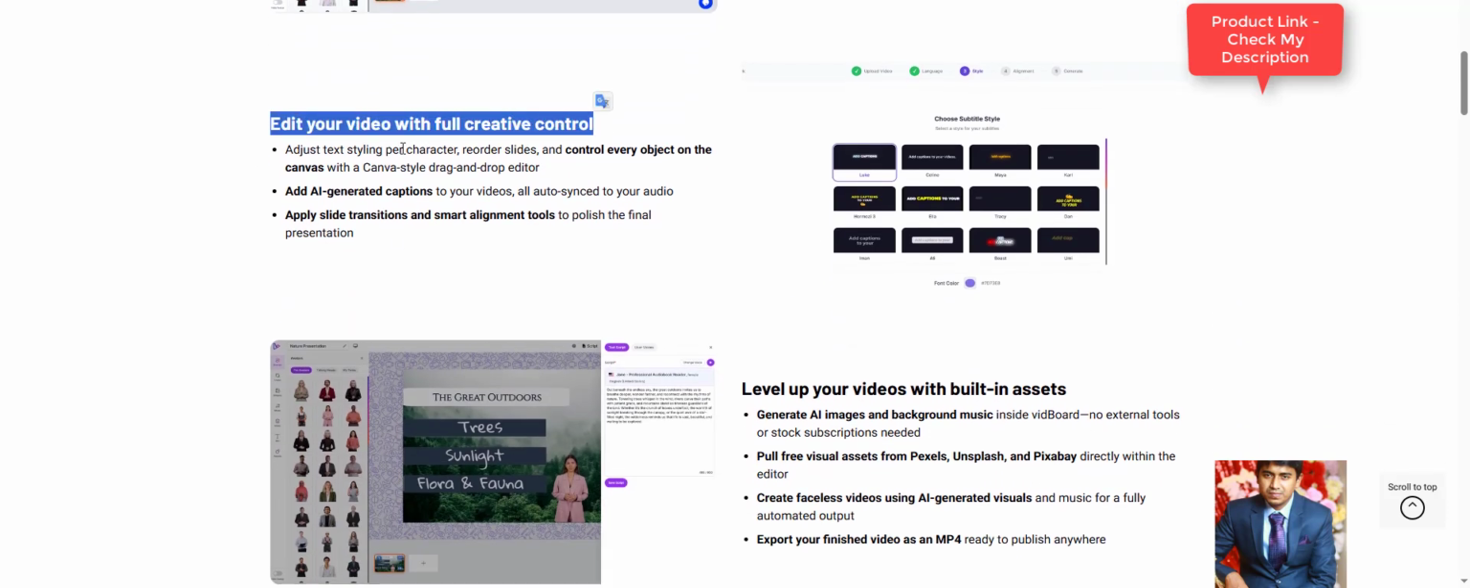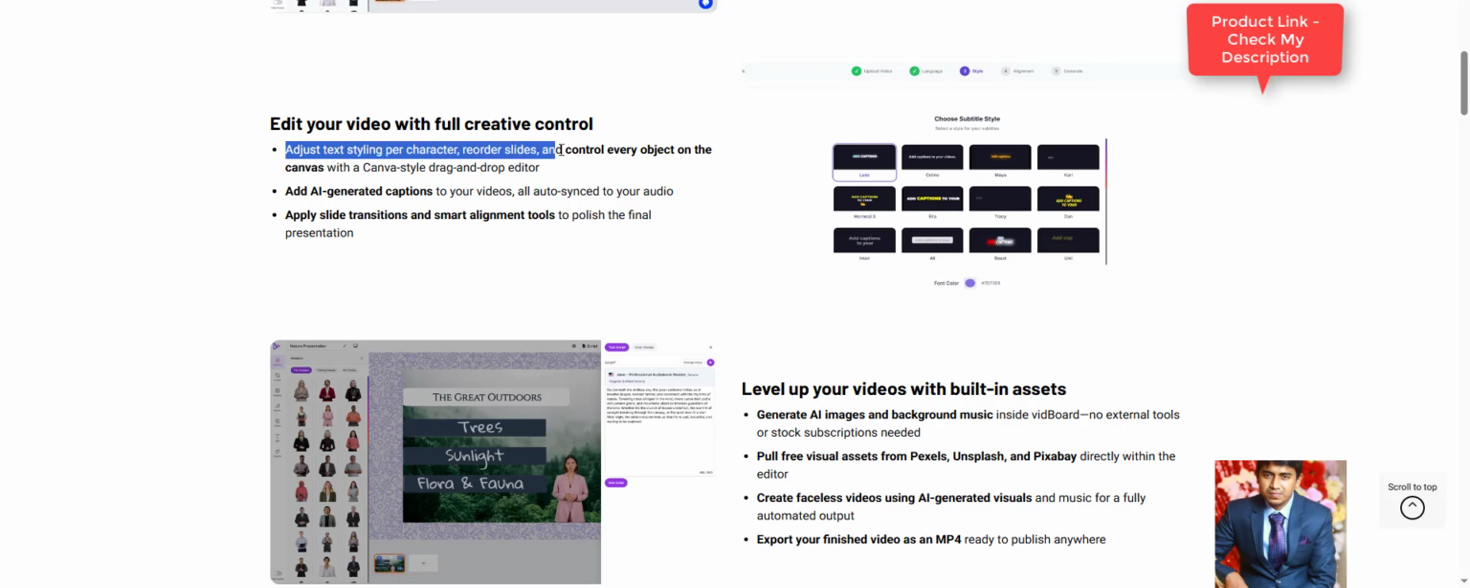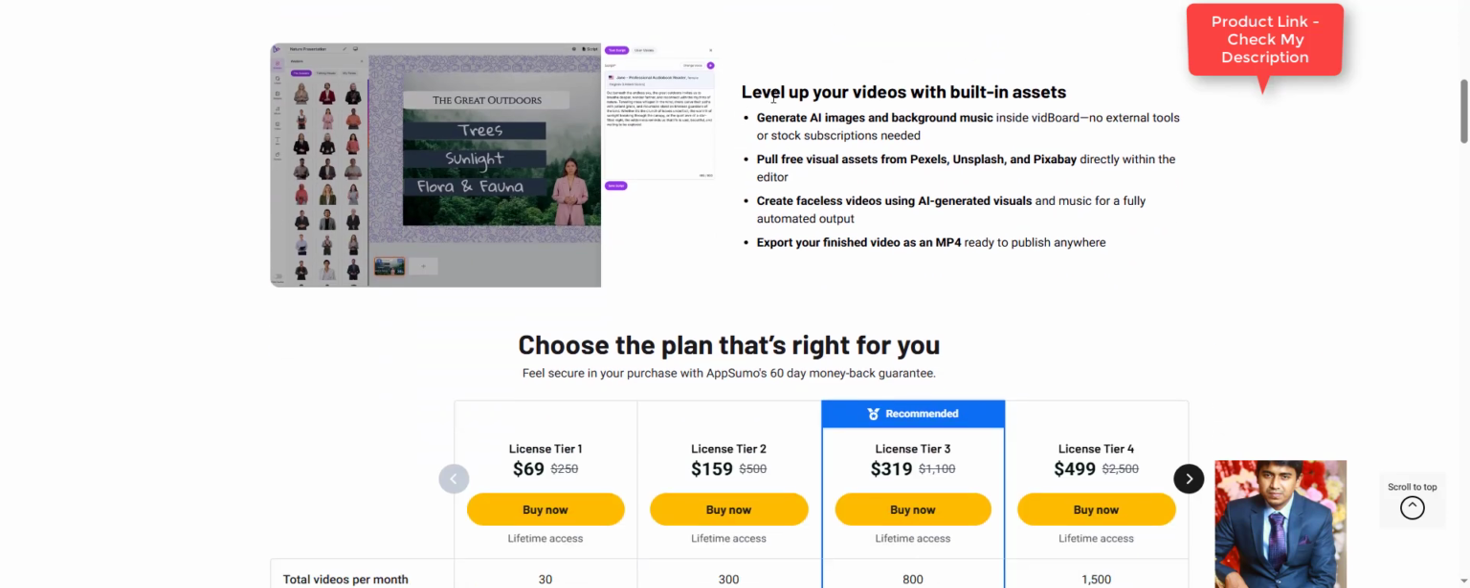Edit your video with full creative control. Adjust text styling per character, reorder slides, and control every object on the canvas with a Canva-style drag-and-drop editor. Add AI-generated captions to your videos, all auto-synced to your audio. Apply slide transitions and smart alignment tools to polish the final presentation.